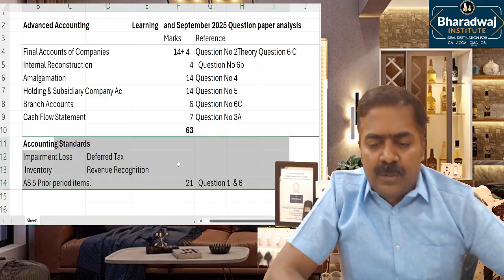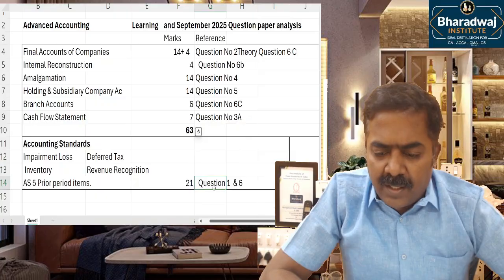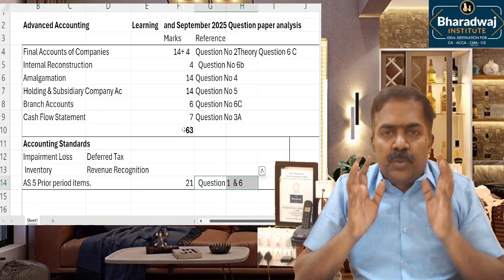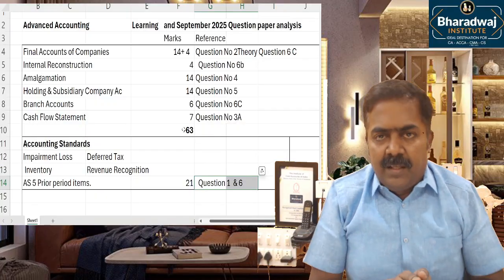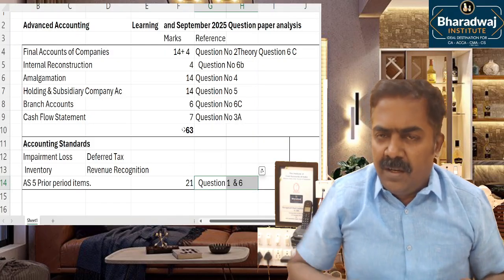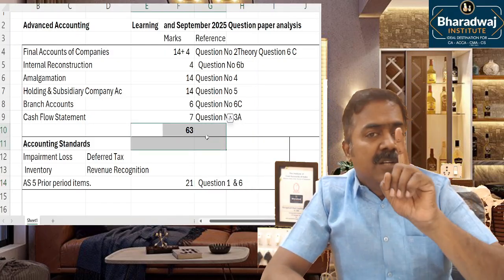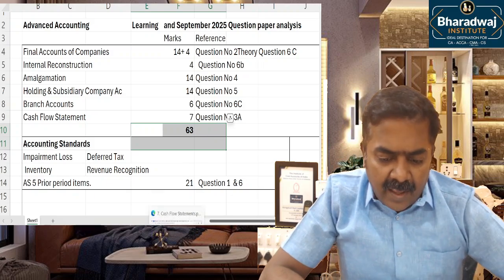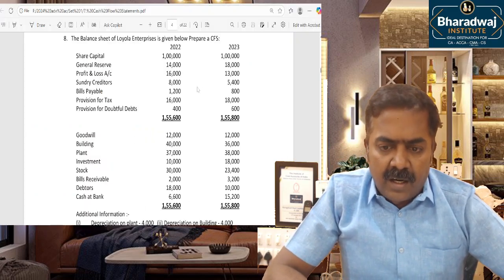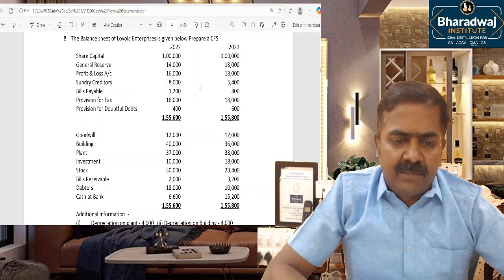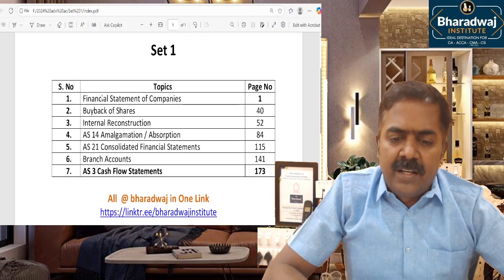That was tested for about 21 marks, like questions 1 and 6. If a student has followed ICAI material and Bharadwaj material, you will not lose even a single mark. Everything came as predicted or as seen in the past average from this set 1 material.